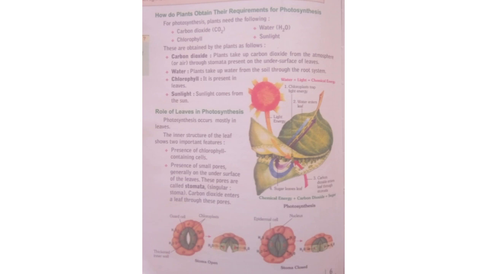They are generally present on the undersurface of the leaf, and carbon dioxide enters a leaf through these pores only. The pores are surrounded by guard cells. The guard cells control the entry and exit of water molecules and carbon dioxide. When the guard cells are turgid, it means the stomata are open, and when the guard cells are flaccid, it means the stomata are closed.